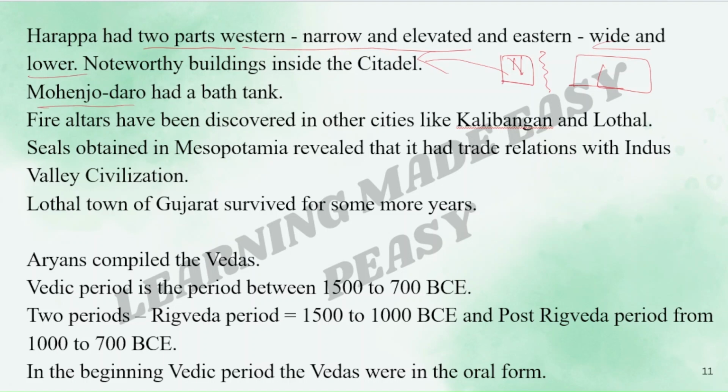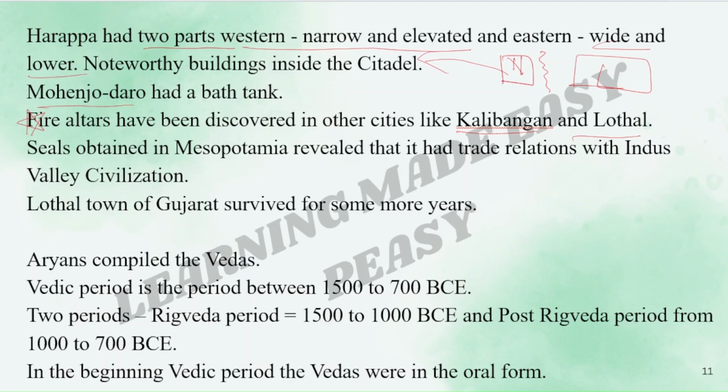Mohenjo-daro had a bath tank. Fire altars have been discovered in other cities like Kalibangan and Lothal. This is also important. Seals obtained in Mesopotamia reveal that it had trade relations with the Indus Valley civilization.